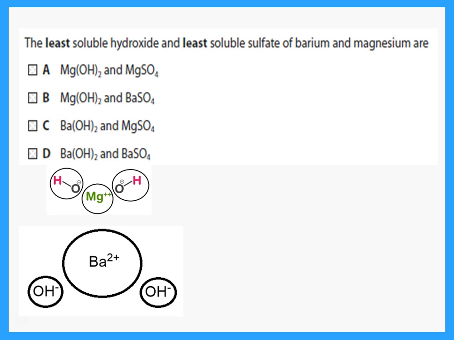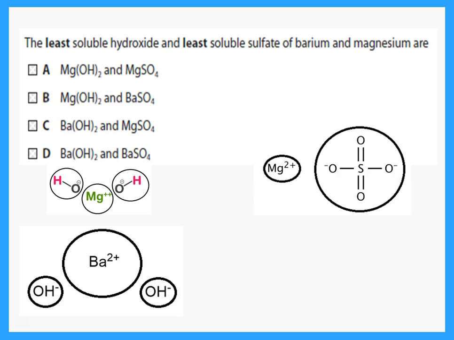Barium hydroxide is more soluble. We said big with small is more likely to dissolve, more likely to break down on heat. So with respect to hydroxides, the least soluble is the magnesium hydroxide. That is the one that will not easily dissolve.